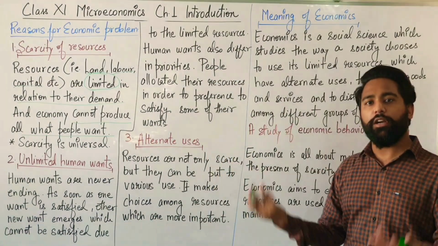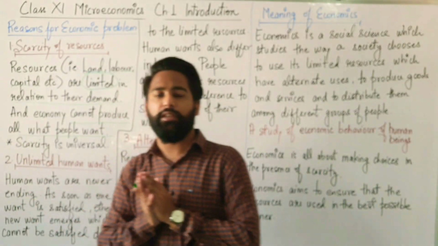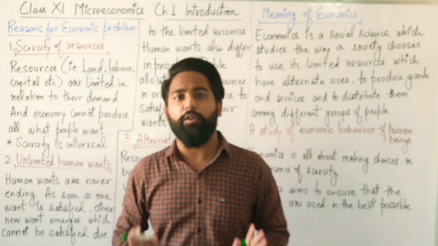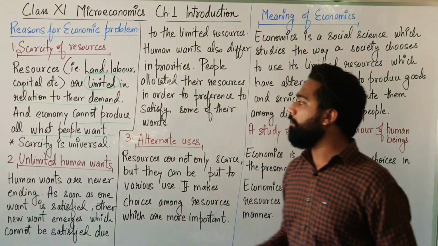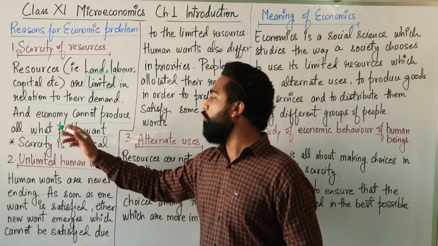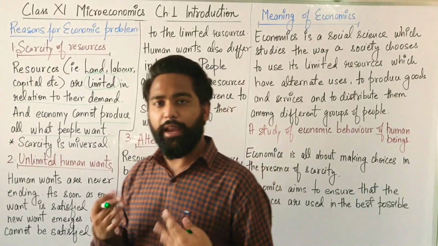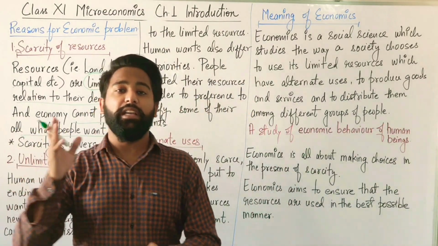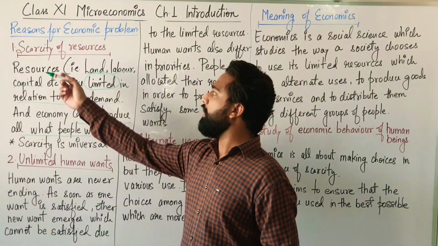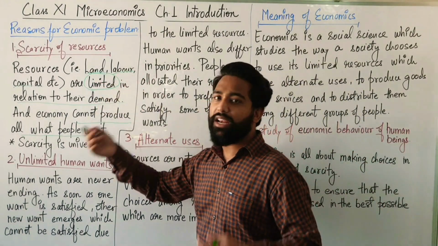If I want 100 cars, and I have all the capital to buy 100 cars, can I have 100 cars right now? No, I cannot, because the economy cannot produce all what people want. I want everything of this world in my house. Can I get them? No, because in India or some other country they have limitations in the resources. Resources like land, labor, capital are limited.